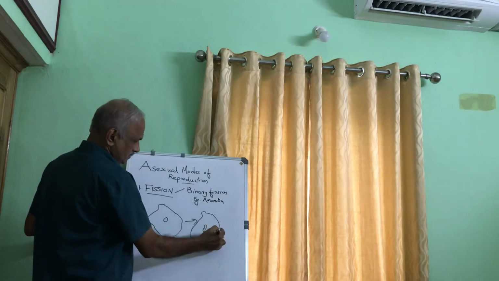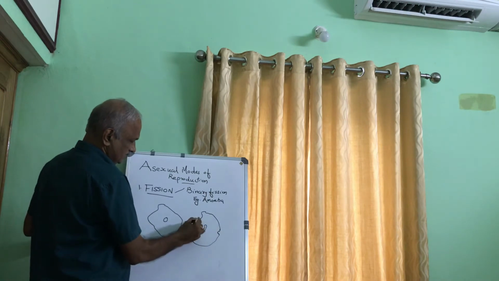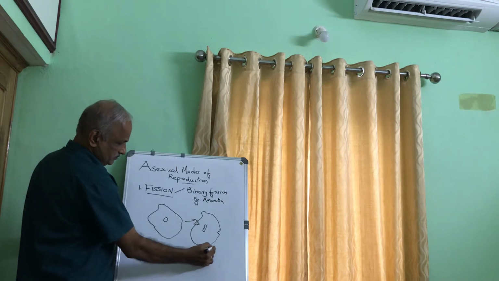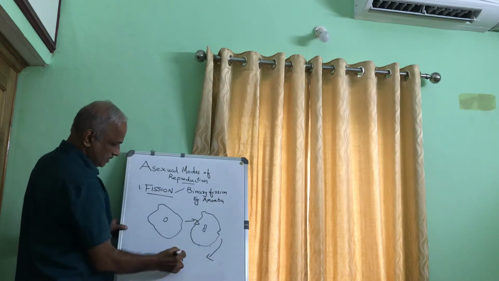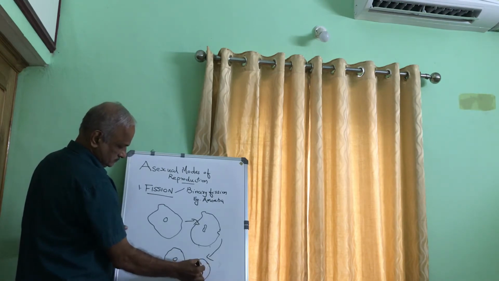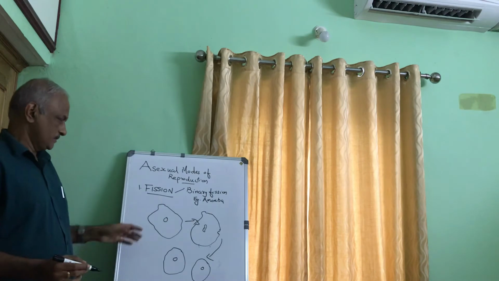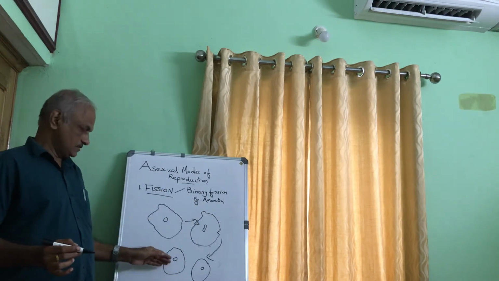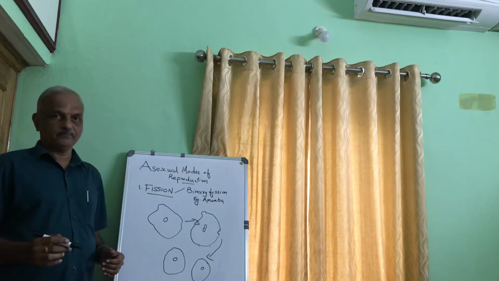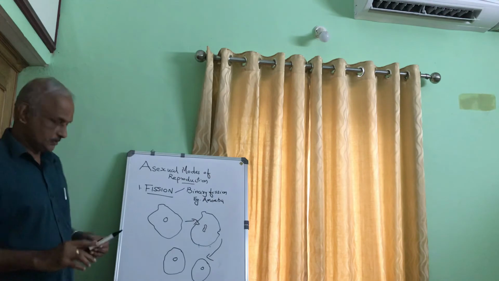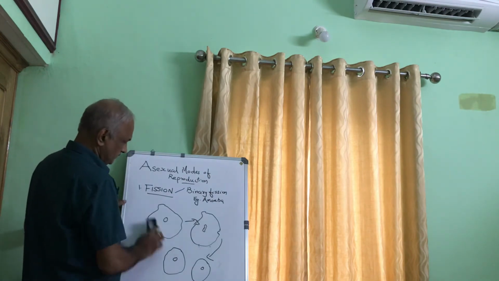Similarly, the cell also will divide, and at the end we will get two amoebae. Then these two will divide into four, and it will continue like that. So this is the mode of reproduction in amoeba.